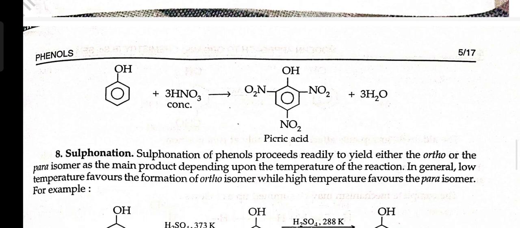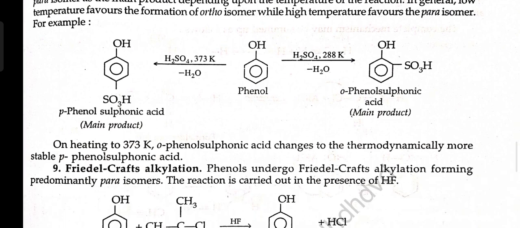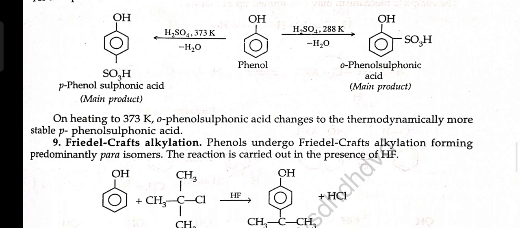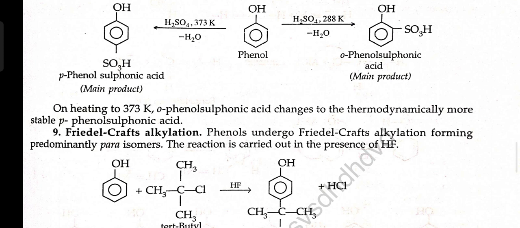Eighth, sulfonation. Sulfonation of phenol proceeds readily to yield either the ortho or para isomer as the main product, depending upon the temperature of the reaction. In general, low temperature favors the formation of the ortho isomer, while high temperature favors the para isomer. On heating to 373 Kelvin, o-phenol sulfonic acid changes to the thermodynamically more stable p-phenol sulfonic acid. Ninth, Friedel-Crafts alkylation. Phenol undergoes Friedel-Crafts alkylation forming predominantly the para isomer. The reaction is carried out in the presence of HF.